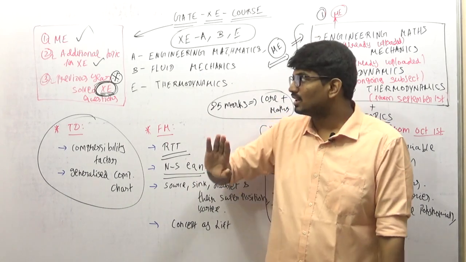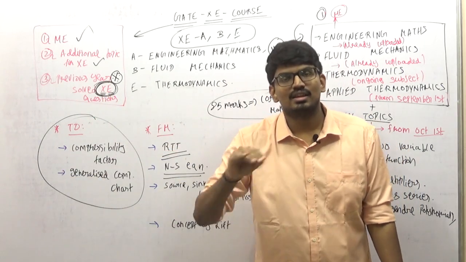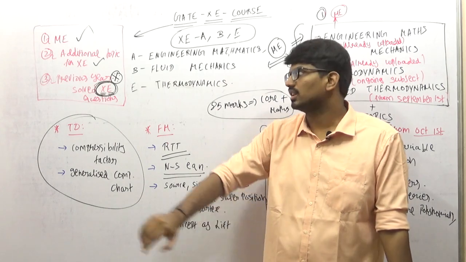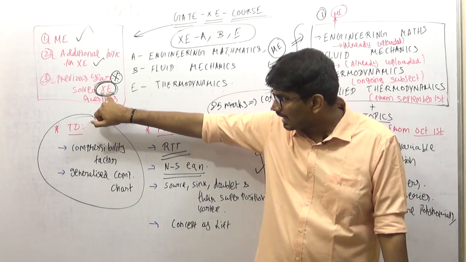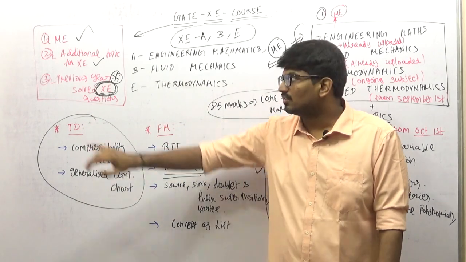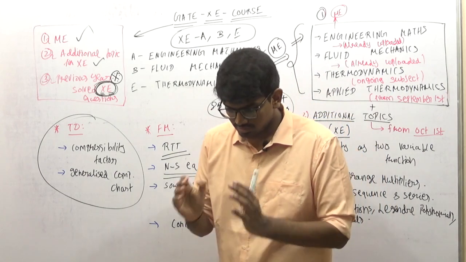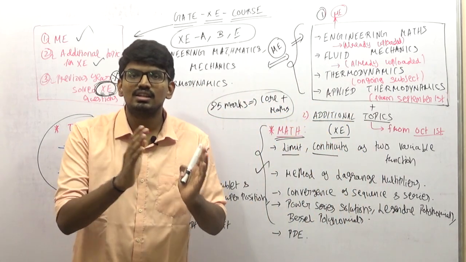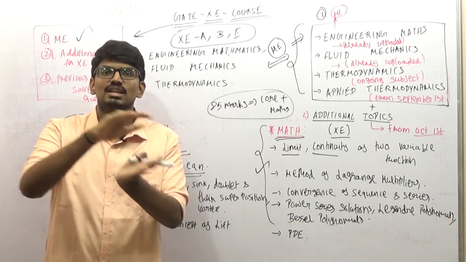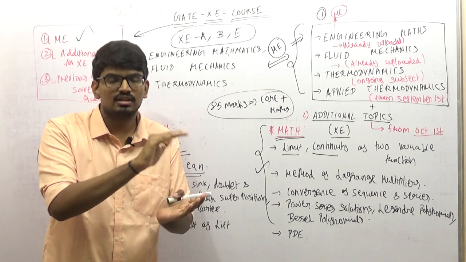There is no book which provides a complete solution of XC, and here I am guaranteeing you that I will be solving around 400 questions from previous year XC. That will be the third part of the course. So this course can be divided into three subdivisions. The first is the syllabus which is the same as that of ME. The second is all the additional topics.